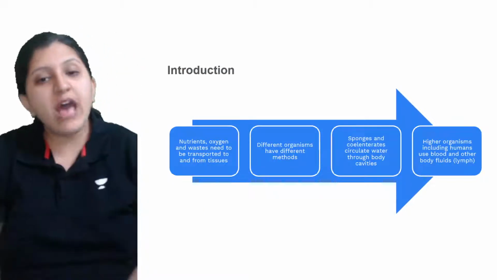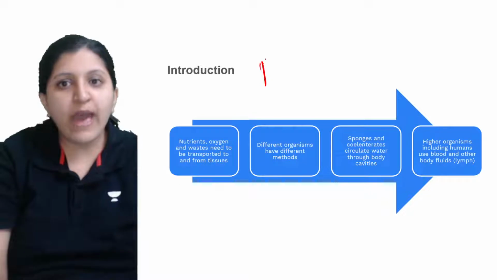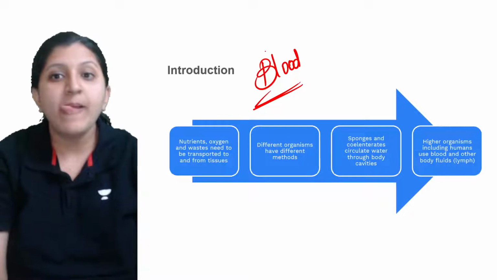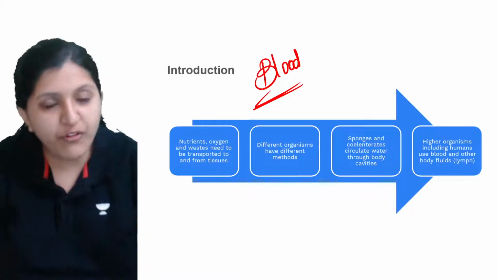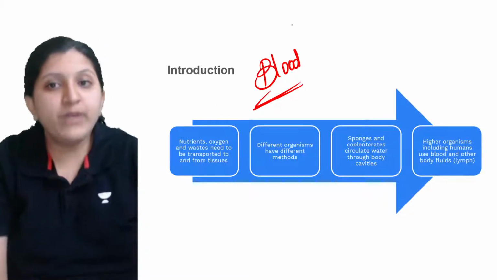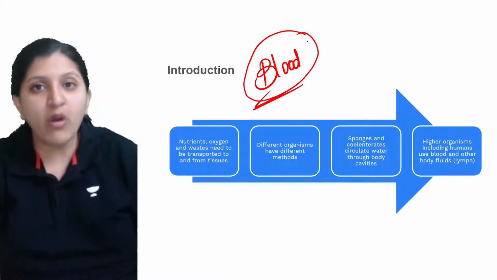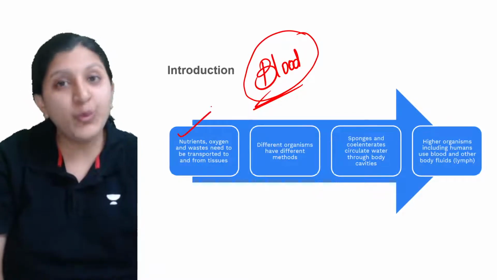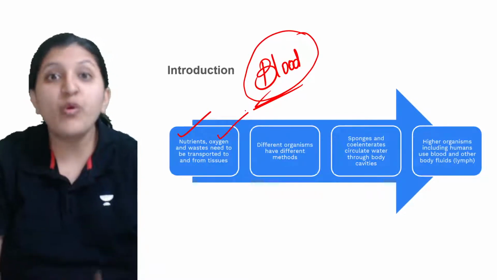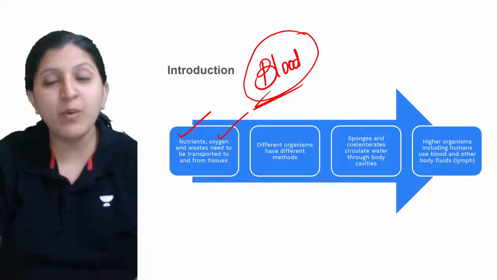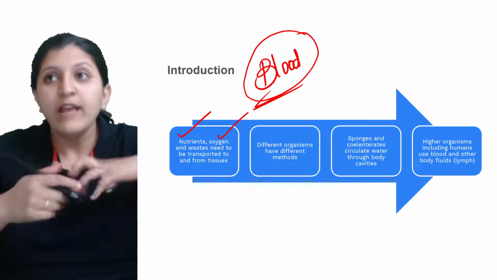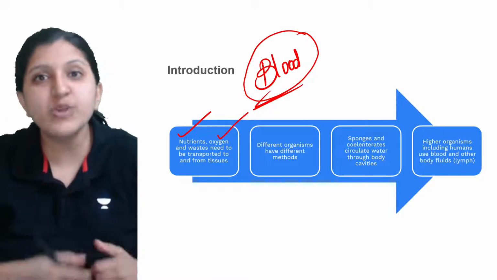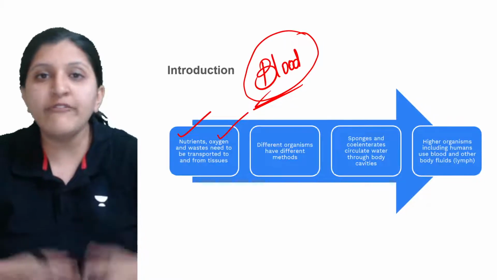All right, so now the blood. At the beginning of your circulatory system chapter, you noticed that the function of blood is to circulate throughout our body. What is it circulating? The nutrients and the oxygen. What would happen if blood was not there in our body? Oxygen we are taking in, how exactly is oxygen going to your tissues?